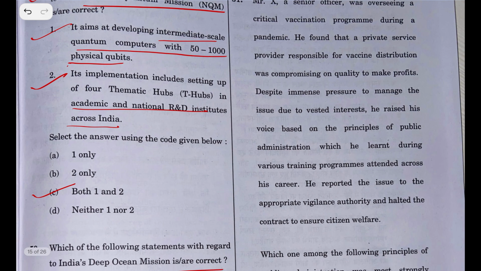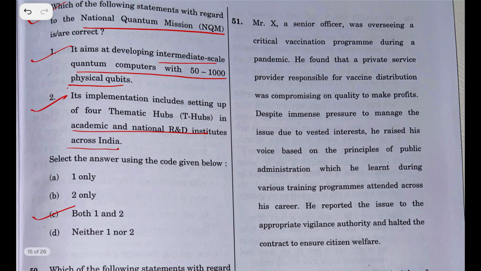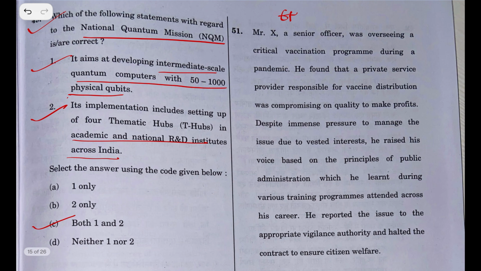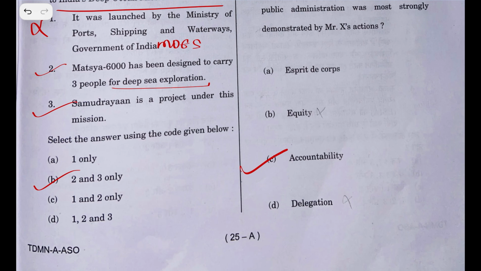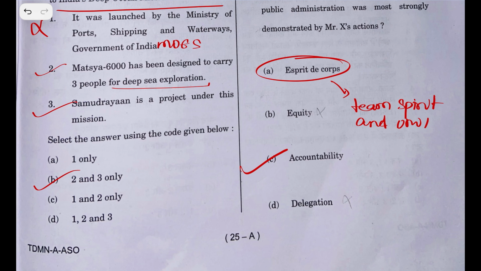So they have given some case study. They made ethics in GS1. So they have given some passage. The answer to this is accountability. Some might get confused with esprit de corps, which means team spirit and unity among administration.